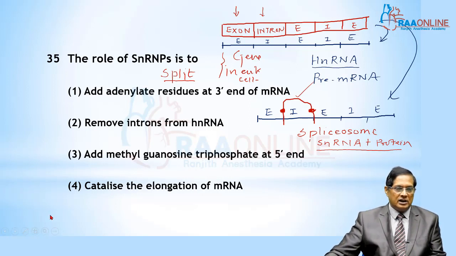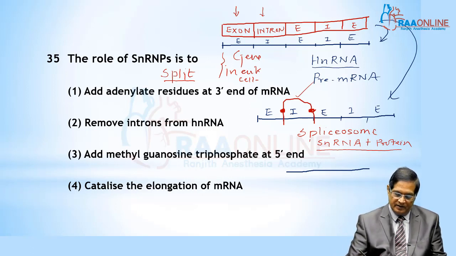When introns are removed, the newly formed or processed RNA is now mRNA. It has exons only, because introns are removed.